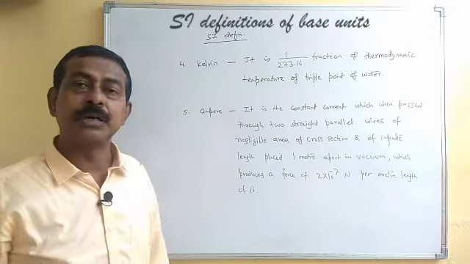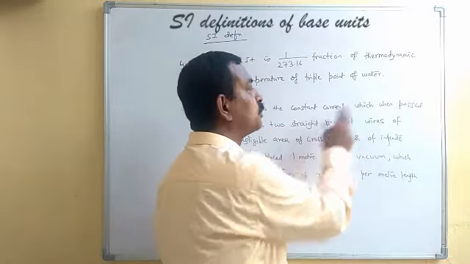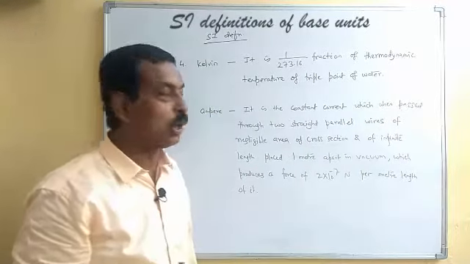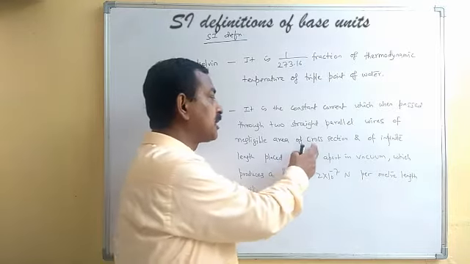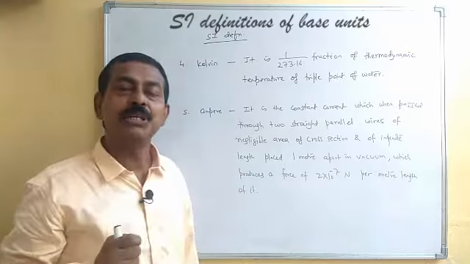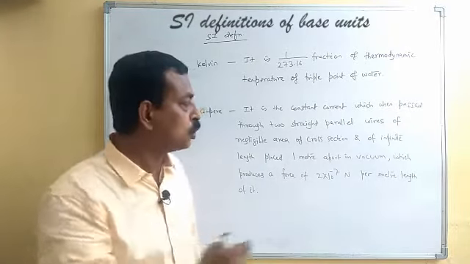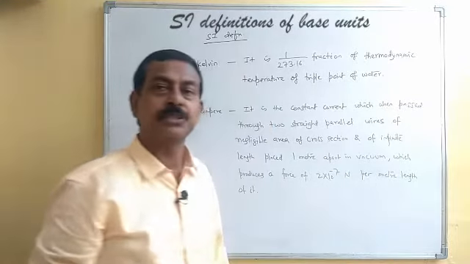Then the definition of ampere. It is the constant current which, when passed through 2 straight parallel wires of negligible area of cross section and of infinite length, placed 1 meter apart in vacuum, produces a force of 2 into 10 to the power minus 7 Newton per meter length of it.